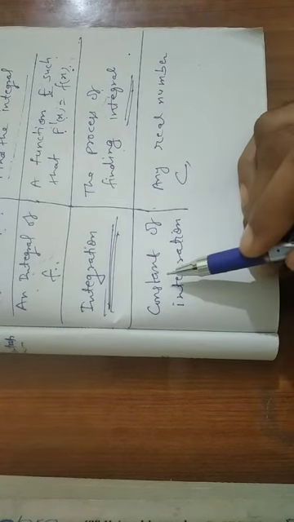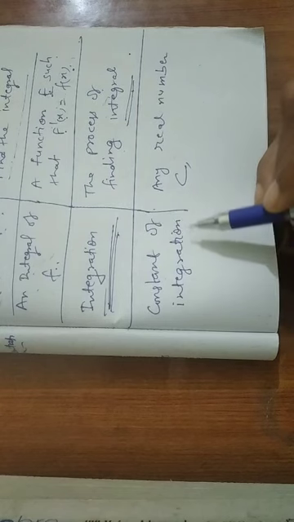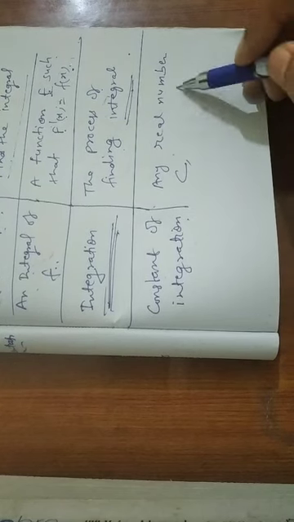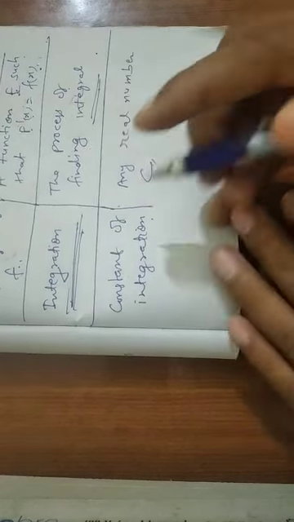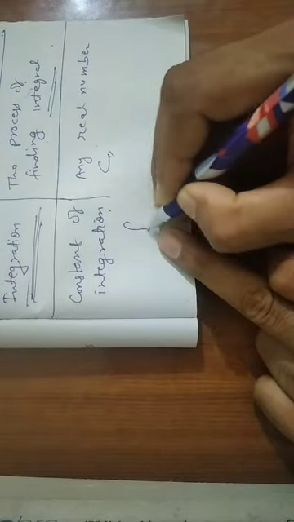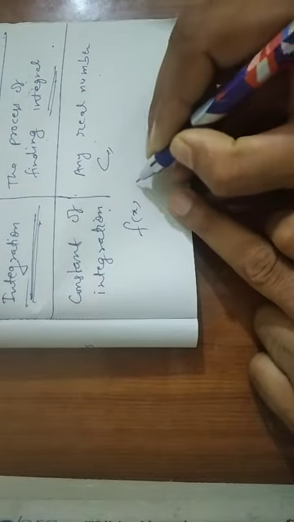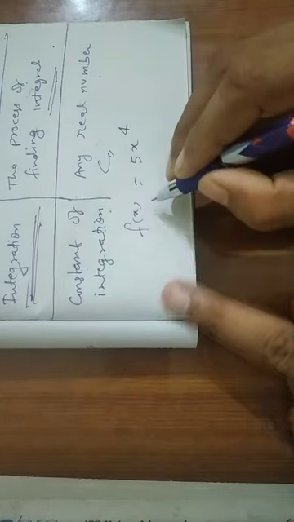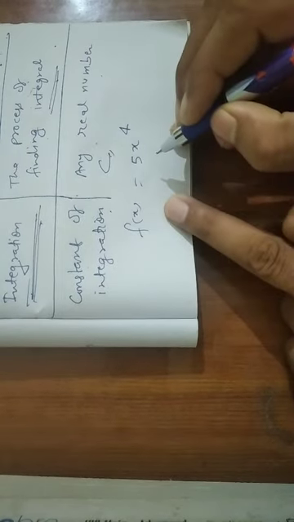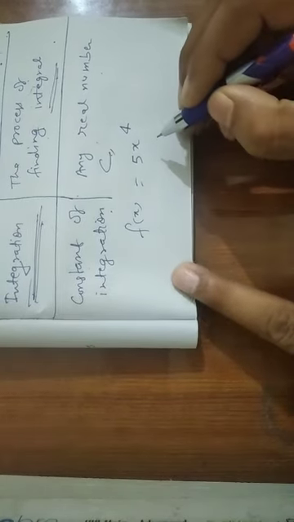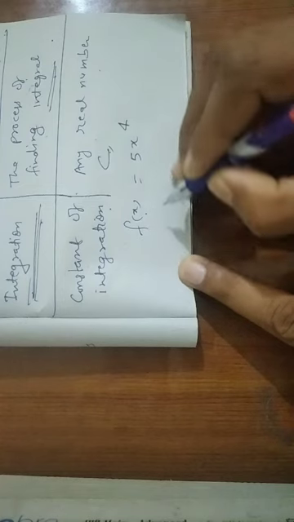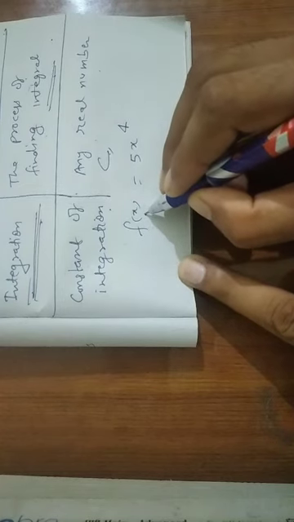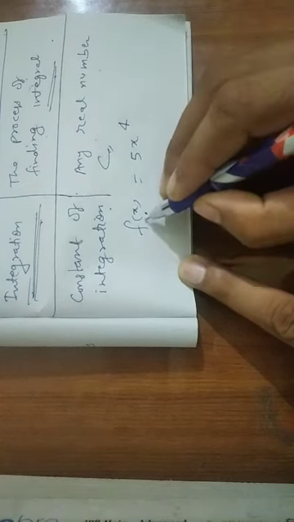Dear students, the constant of integration is any real number c. Suppose there is a function small fx equal to 5x to the power 4. By the process of antiderivative, we know that this is the derivative of the function x to the power 5.